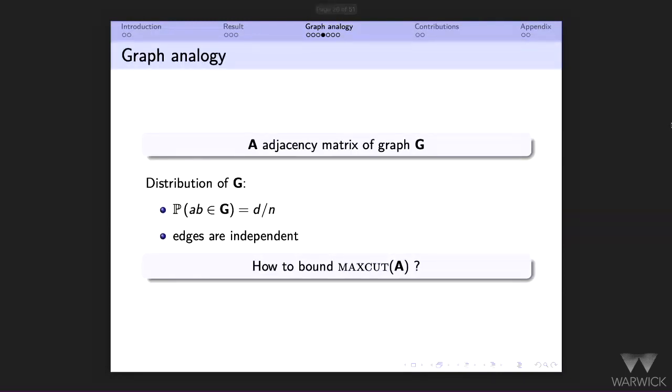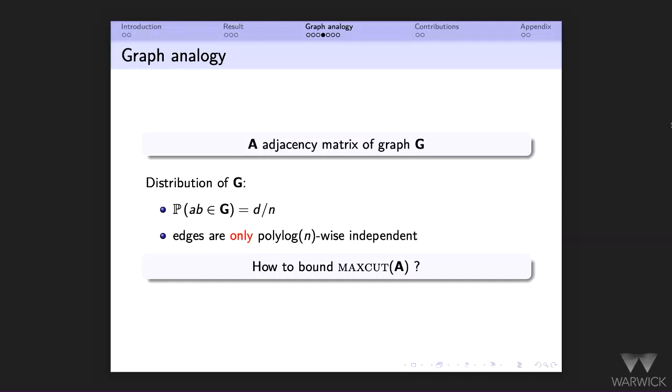Cool. So let's go back to our problem. I want to bound the max cut of this graph, and I want to make it a bit more complicated now. The expected degree is still the same, the marginal probability of an edge is still the same, but now edges are not independent, they're only polylog n independent. I'm intentionally vague with these polylogs so that you can pick the right one that works in the proof.